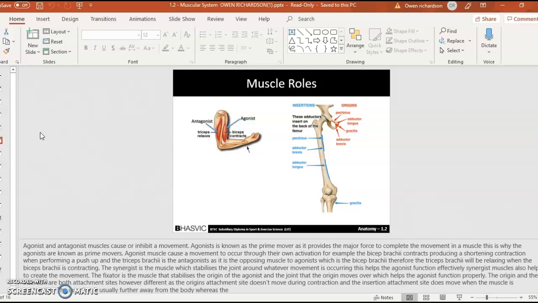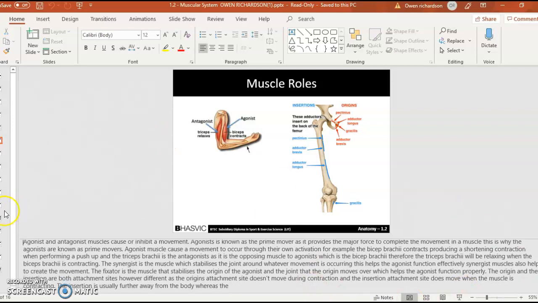Synergist muscles also help to create the movement. The fixator is the muscle that stabilizes the origin of the agonist and the joint that the origin moves over, which helps the agonist function properly. The origin and the insertion are both attachment sites, but different, as the origin attachment site doesn't move during contraction and the insertion attachment site does move when the muscle is contracting. The insertion is usually further away from the body, whereas the origin isn't.